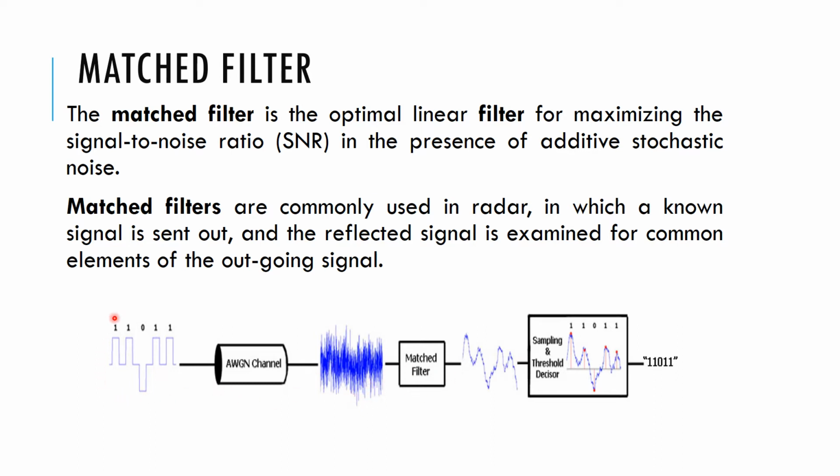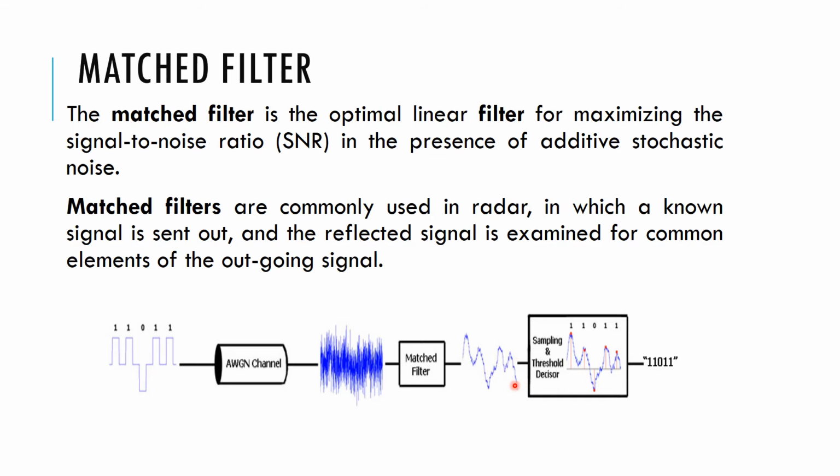Imagine this is the transmitted part, and this is the noise added to the signal. So how do we retrieve the signal? We need a matched filter. Your matched filter is capable of maximizing the signal to noise ratio, which means you are able to remove the noise sitting on your signal, and this is the signal being received. You can see two peaks on the positive side and one peak on the negative side, and once again two more peaks on the positive side.